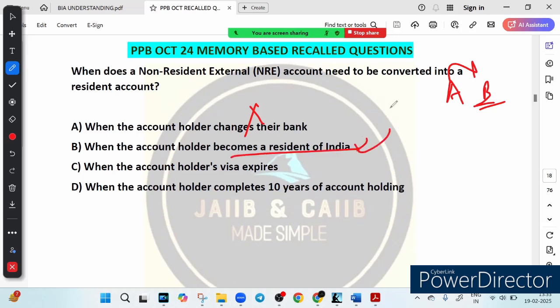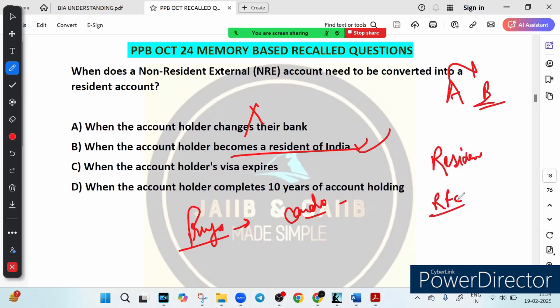Option B says when he becomes a resident of India. Correct. Because as per FEMA, the Foreign Exchange Management Act, an NRE account must be converted to a resident account when the account holder returns to India. For example, suppose Priya has been living in Canada for the last 8 years and has an NRE account in India. She decided to move back to India permanently. Now her NRI status should be changed to resident, so her NRE account must be converted into a resident account or an RFC account. So either you can convert into a resident account or an RFC account, resident foreign currency account.